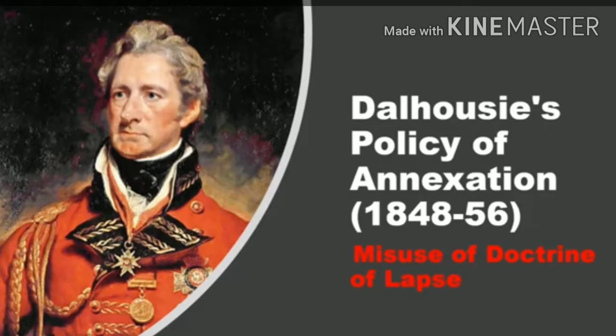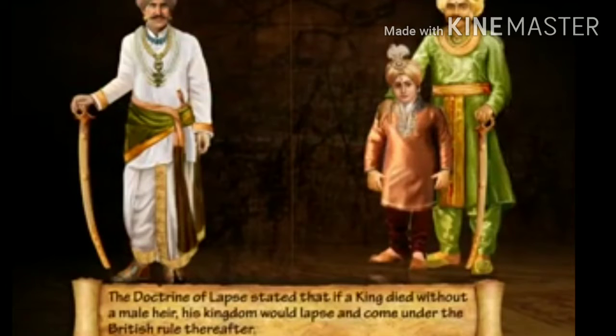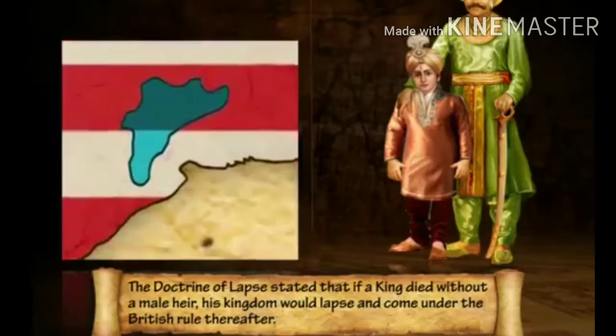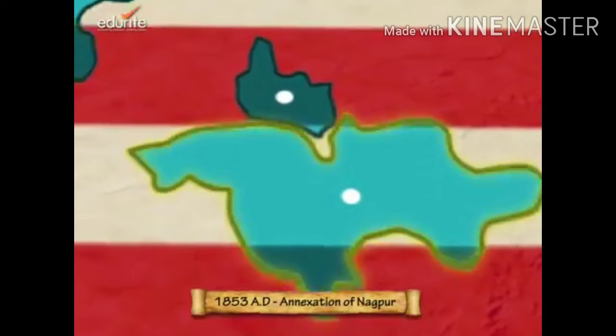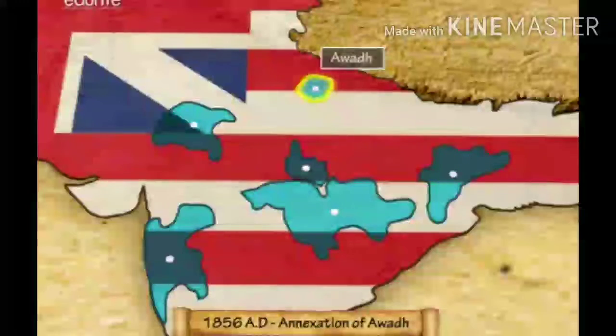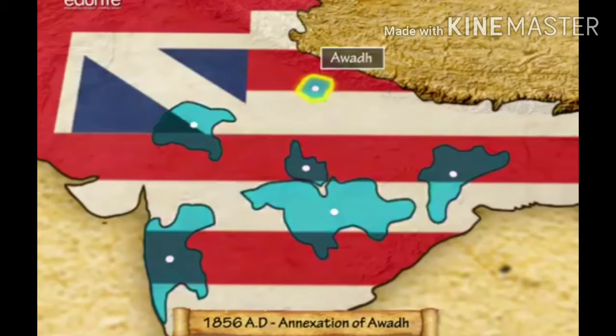What is the meaning of the doctrine of lapse? It means that if any Indian ruler died without a male heir, his kingdom would lapse. If there was no male boy for that king, the kingdom would be occupied. In this way Satara, Sambalpur, Udaipur, Nagpur and Jhansi were occupied. Finally, in 1856, on the statement of misgovernment by the Nawab, they occupied Awadh also.